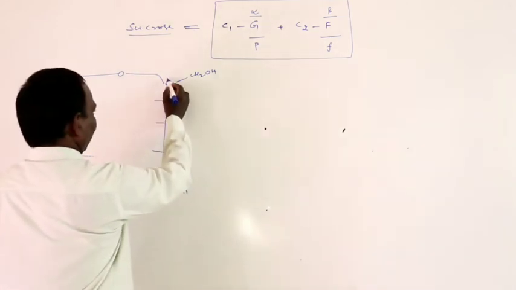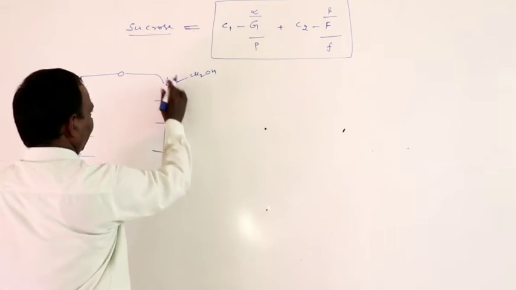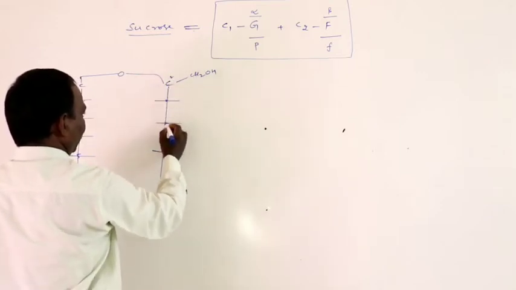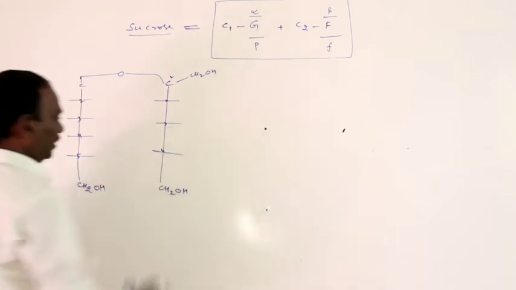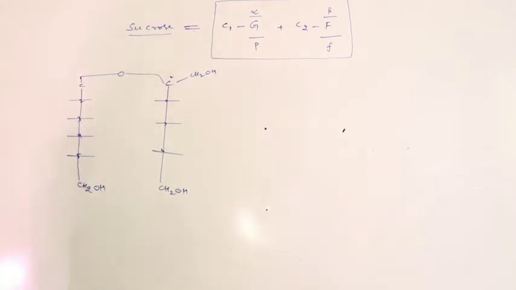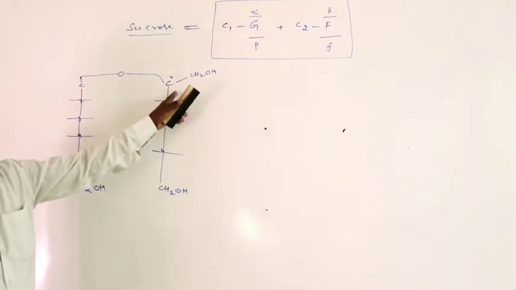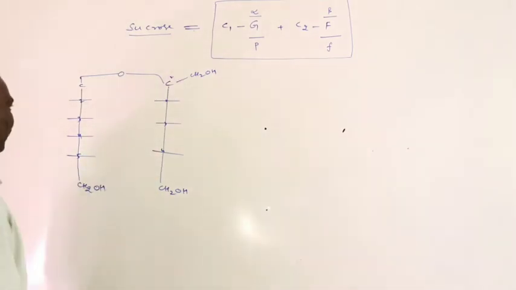This is the ring size. Here the second carbon, the ring size is 1, 2, 3, 4, here oxygen. Alpha C1 carbon, this is the C2 carbon of fructose.